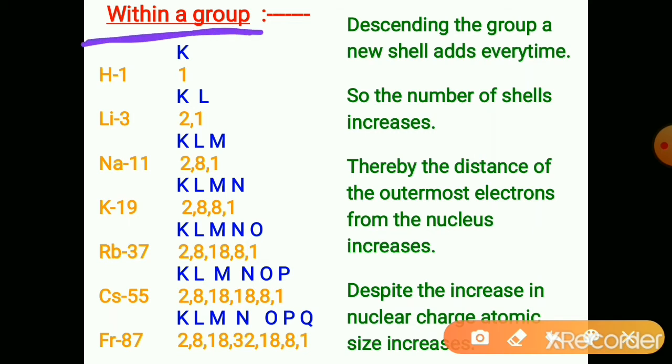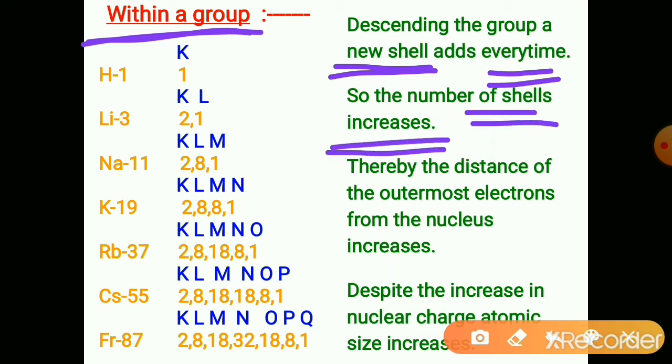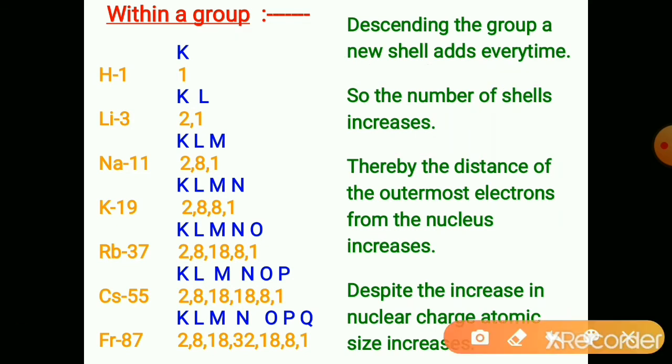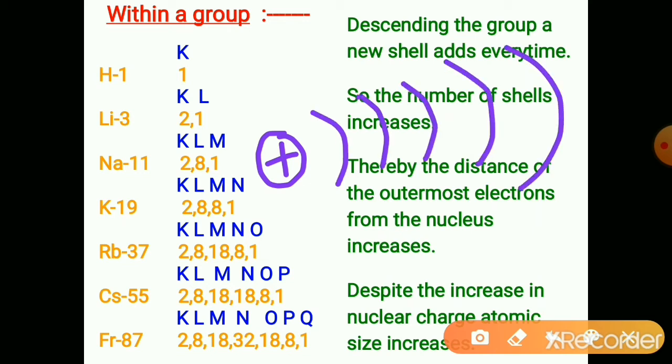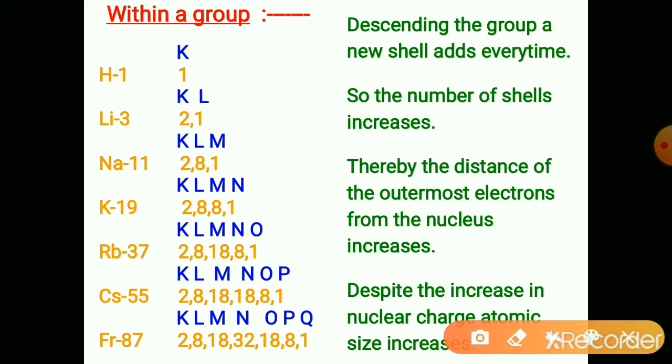Within a group, descending the group, while moving down the group, a new shell adds every time. So the number of shells increases down the group. As the number of shells increases, the distance of the nucleus to the outermost shell is increasing one by one. The distance of the nucleus and the last electron is increasing as a new shell adds every time.